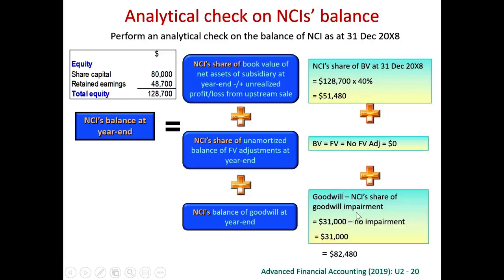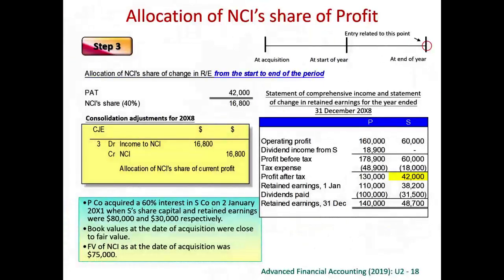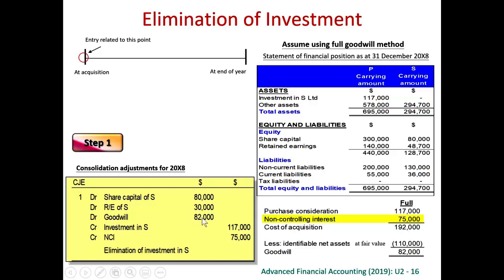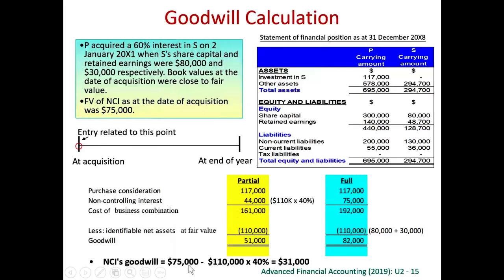So the last item will be the goodwill. Goodwill is the goodwill to NCI. Goodwill to NCI and goodwill to the parent may not be proportionate, because what the parent pays will be different from what the NCI will be willing to contribute. Usually the parent may be willing to pay more in order to get control, right? So that's why they may pay differently from what some small shareholders will pay. So that's why it may not be proportional. So don't simply calculate a proportion of the goodwill as the goodwill for NCI. You have to calculate the goodwill for NCI.